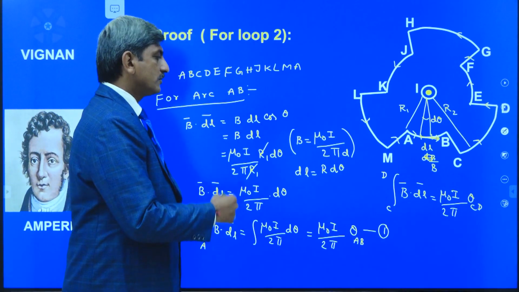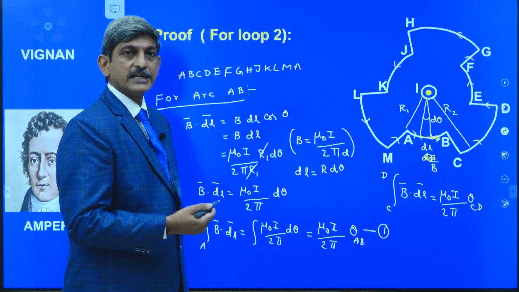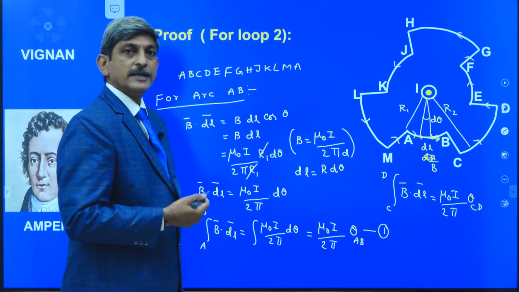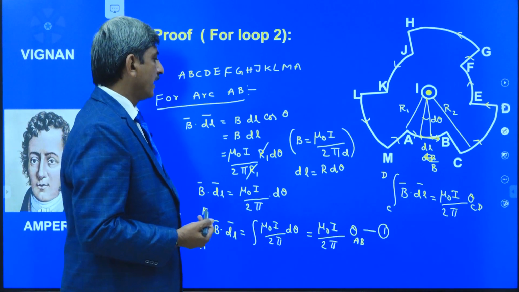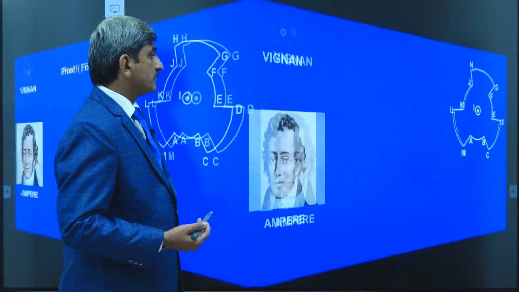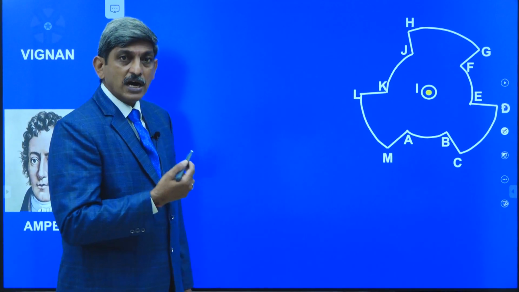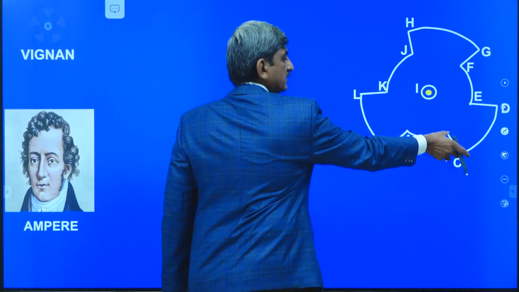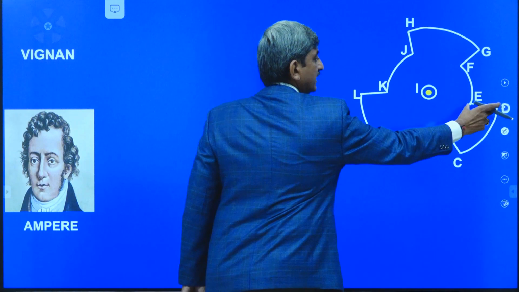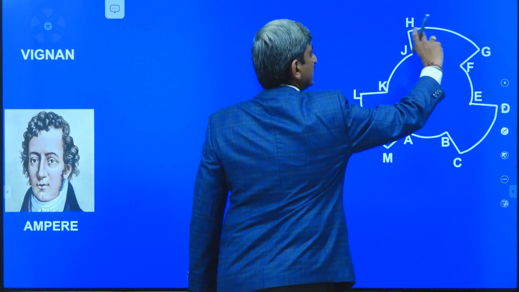Similarly we can find out B bar dot dl bar for the different arcs.